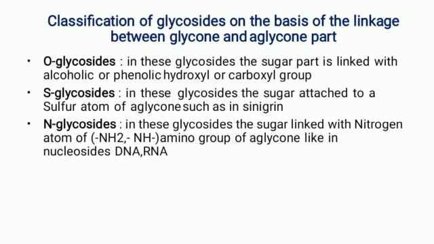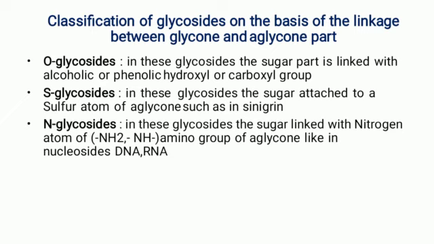Then next, classification of glycosides on the basis of linkage between glycon and aglycon part. When a glycoside is formed, the glycon part and aglycon part are linked together, and it will form a glycoside. So which type of linkage is between the glycon and aglycon part? Depending on that, the classification of glycoside is done. This is the second class of glycosides, depending on the linkage between the glycon and aglycon part.